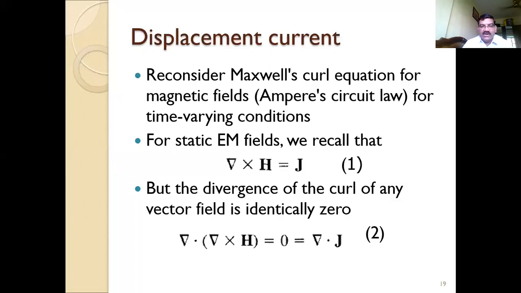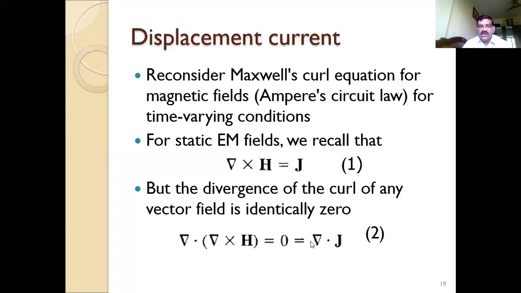Now for this del cross H, the rule is that the divergence of the curl of any vector field is zero. This is the universal rule. So del cross H is the curl, and when you take the divergence, the divergence of the curl of any vector field is zero.